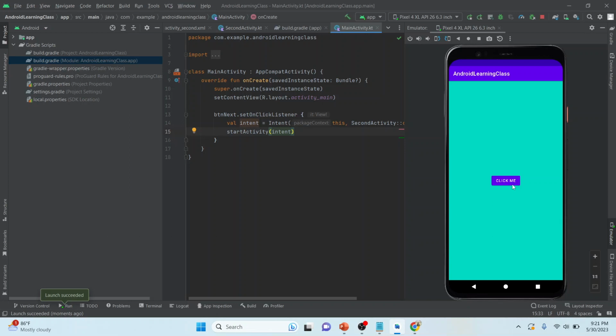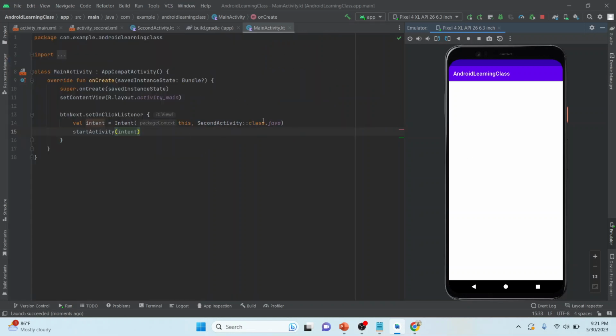Let me click on this button. When I click, it will go to another screen. Yes, now we have come to our second screen. In order to make it more interactive and more beautiful, let's design our second screen. So let me go to our second activity.